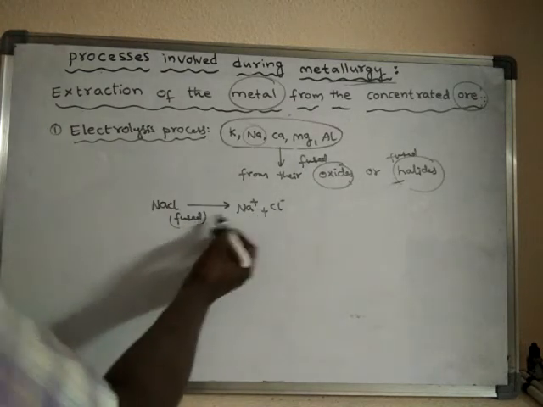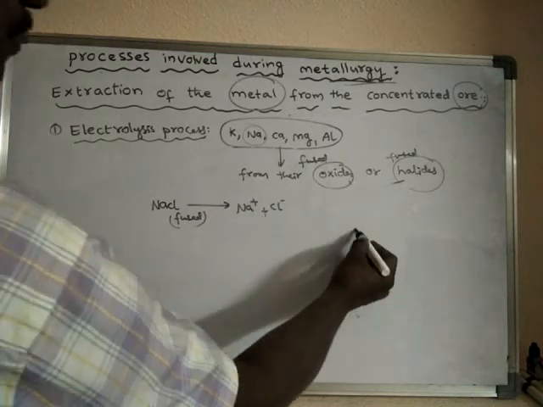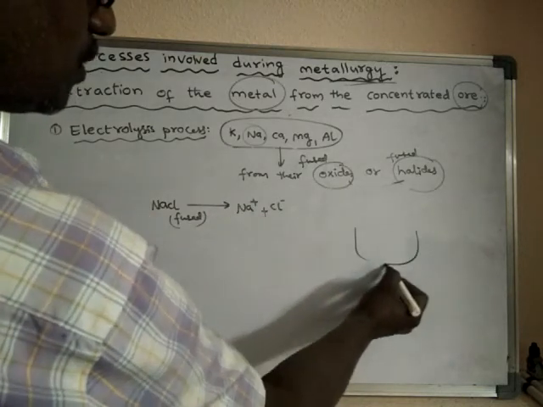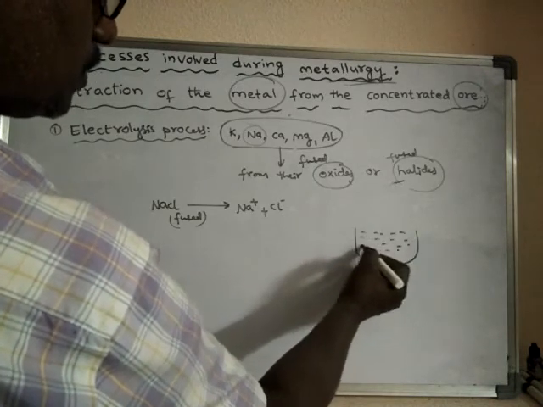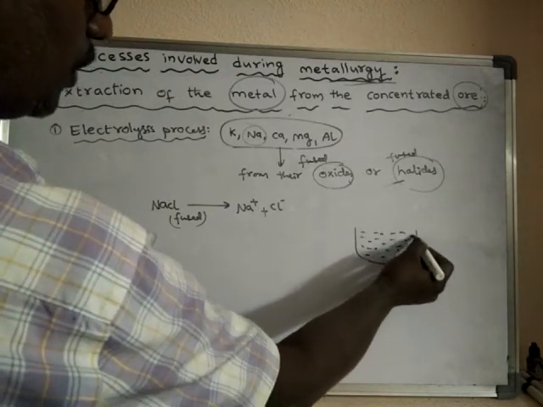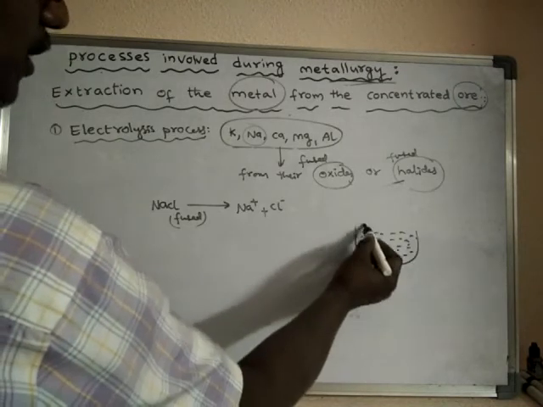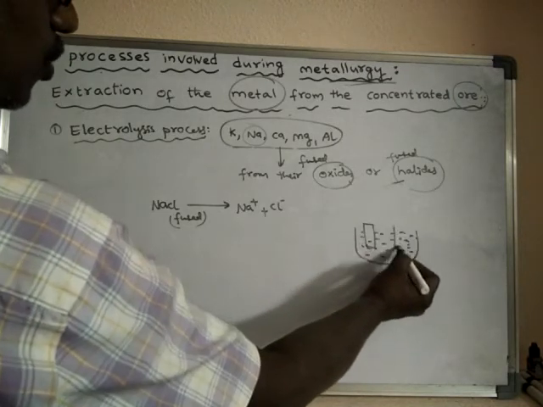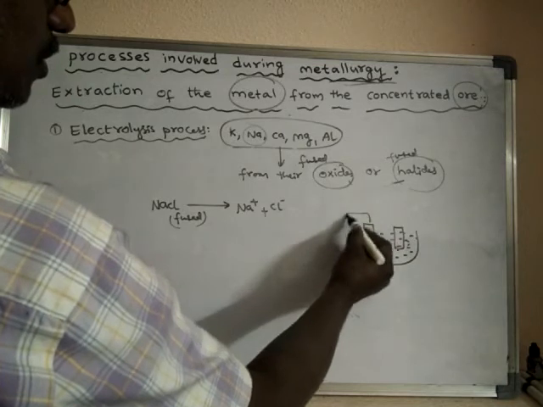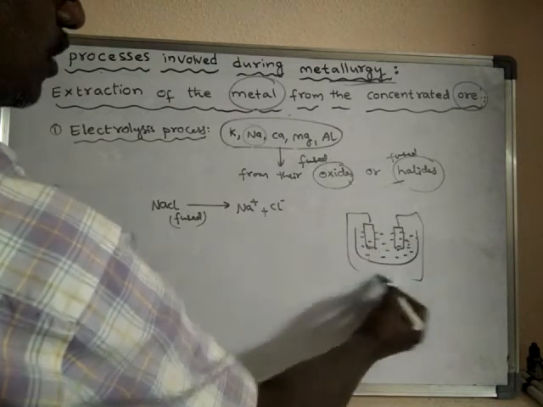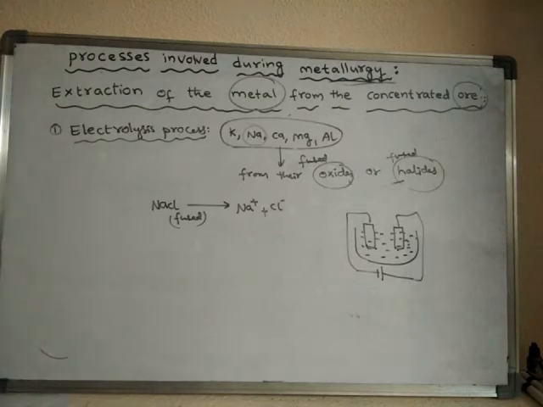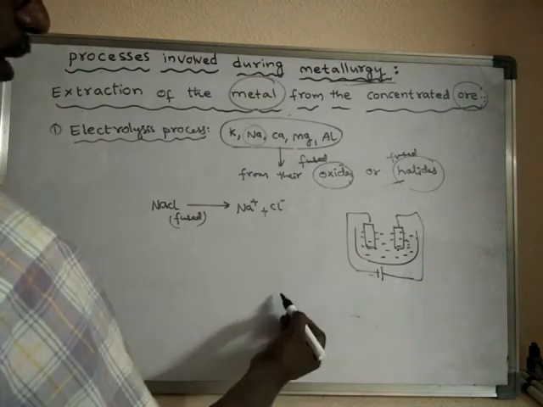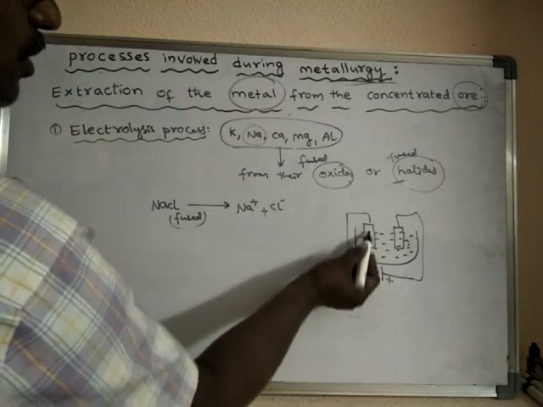When current is passed into this, there are two electrodes, a cathode and an anode.